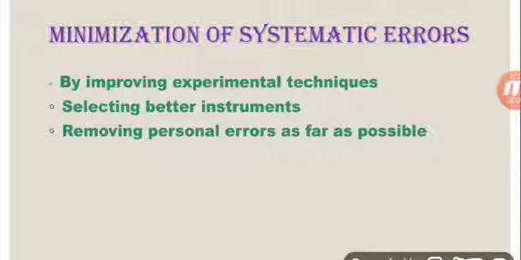Third is removing personal errors as far as possible. That is, the person who is taking the observation or the readings should be skilled in that particular experiment.